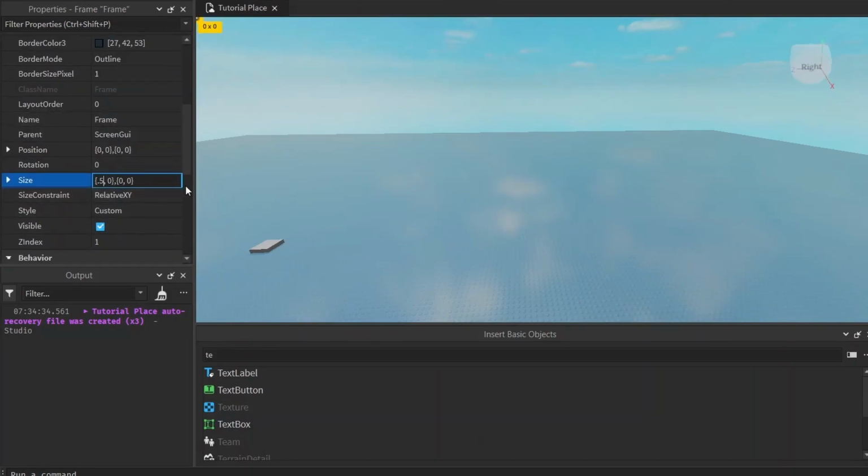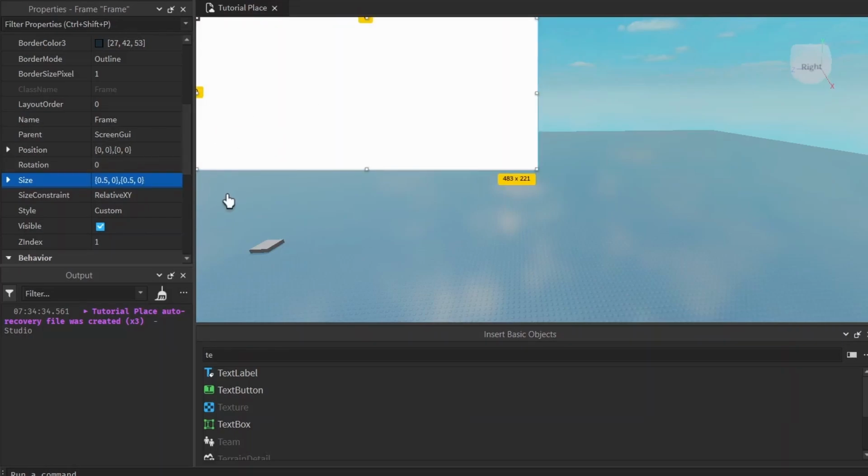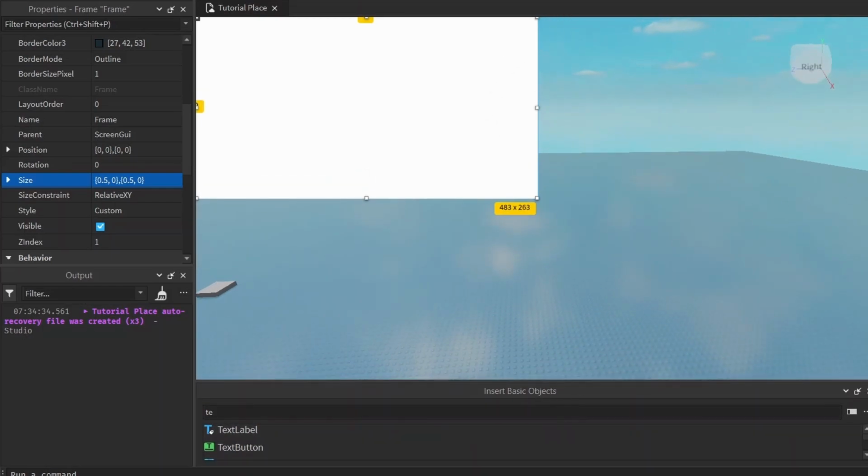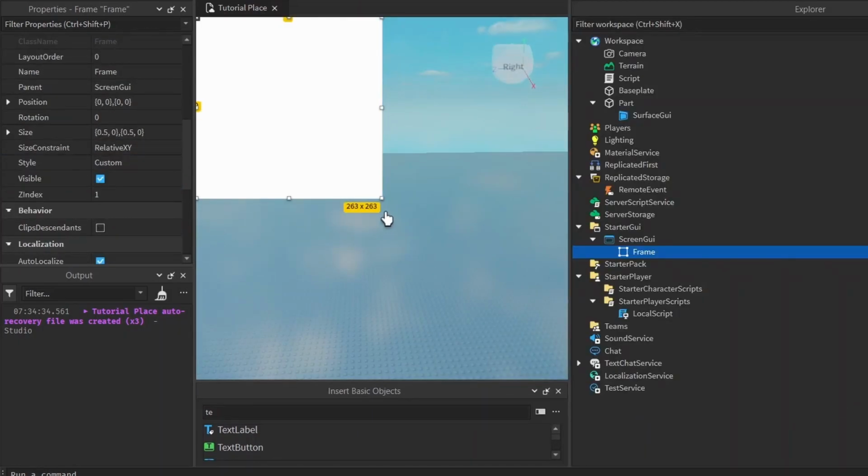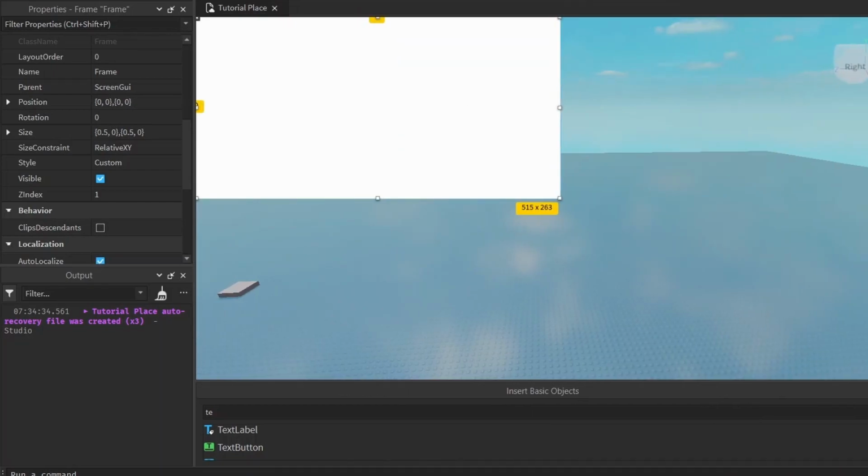So yeah, sometimes you might think if you do 0.5 and 0.5, if you make these numbers the same, then it'll be a nice perfect box. Like if you do 100, 100 on the offset, it's a nice perfect box. But remember, it's based on the screen size. If the screen size is not a perfect square, then 50% of one axis is going to be longer than 50% on the other axis. I mean, if I made this into a perfect square, then the frame would be a perfect square too, but I don't know any square screen sizes. Keep in mind that most people's screens are longer in the x-axis.